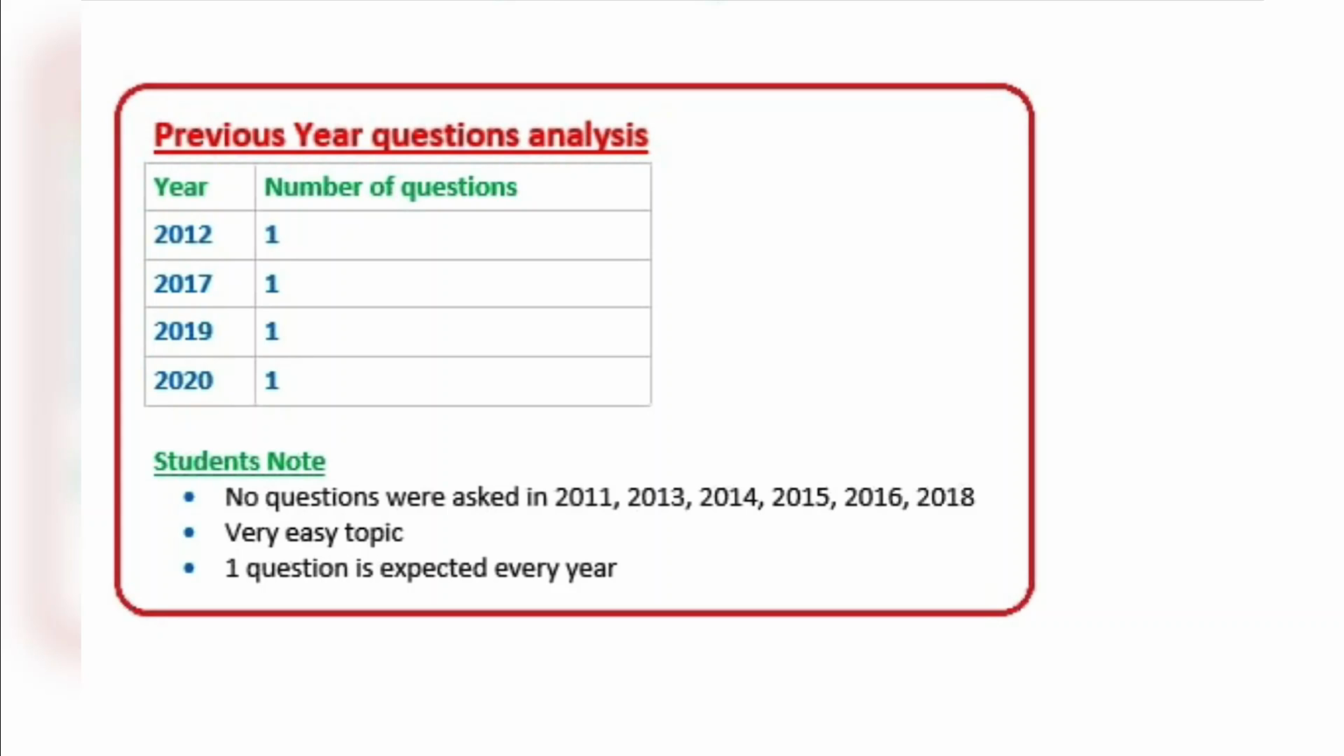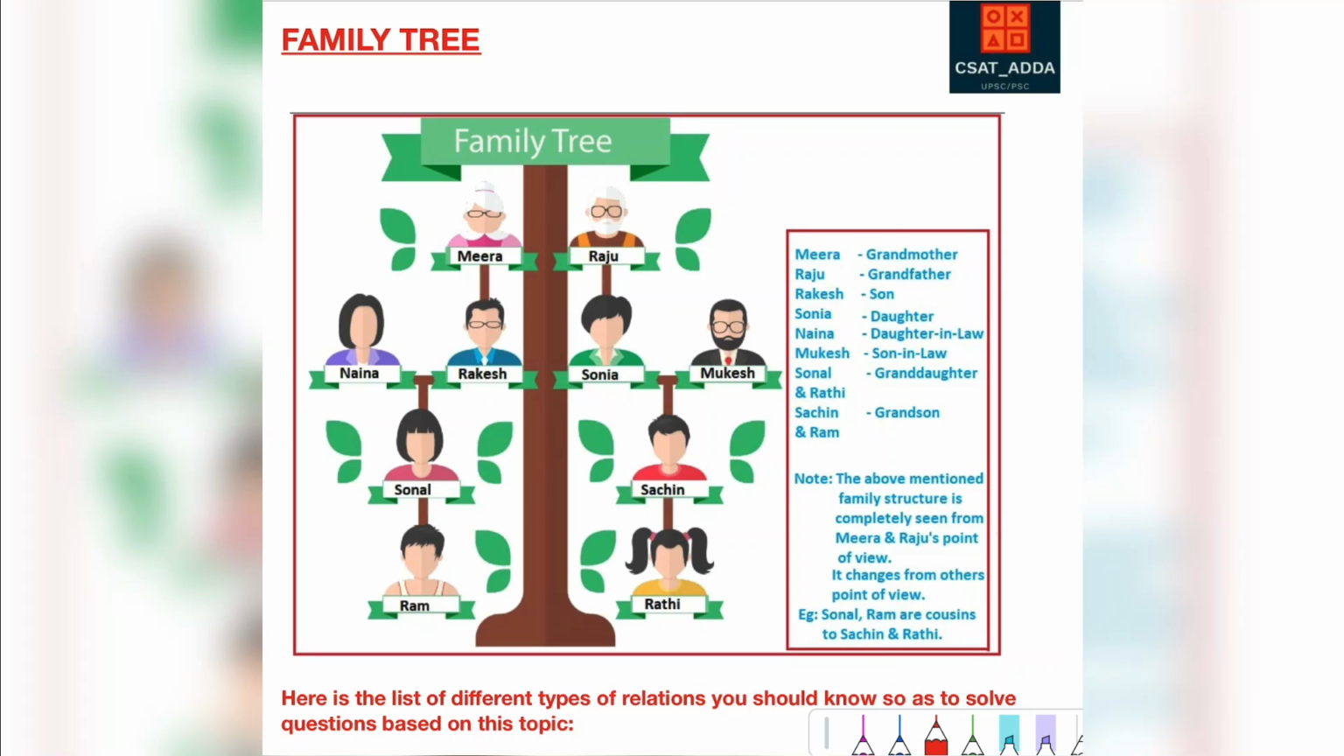This is a very important topic and an easy topic as well, where every year one question is generally asked except for a few years here and there. This is a simple family tree from the perspective of the grandfather and the grandmother, which is Meera and Raju. Their son and their daughter, Rakesh and Sonia. Sonal is the granddaughter of Meera and Raju. So the above mentioned family structure is completely seen from Meera and Raju's point, and it changes from others' point of view. For example, Sonal and Ram are cousins to Sachin and Rati.